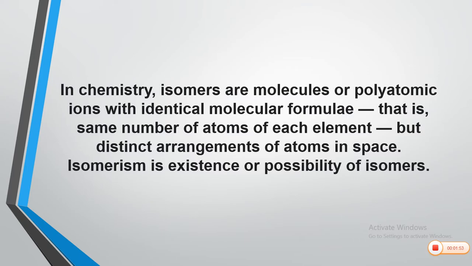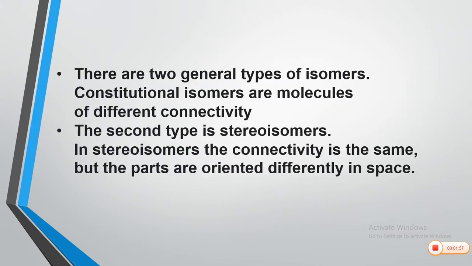Isomerism is an essential part of the study of organic chemistry or, in general, chemistry. There are two types of isomers. One is called constitutional isomers, in which there is a difference in connectivity. The second type is stereoisomerism.